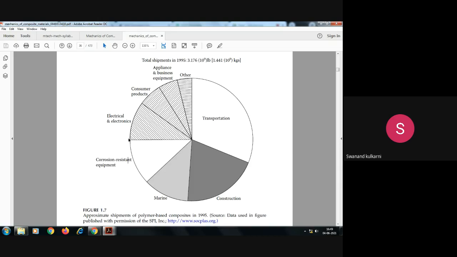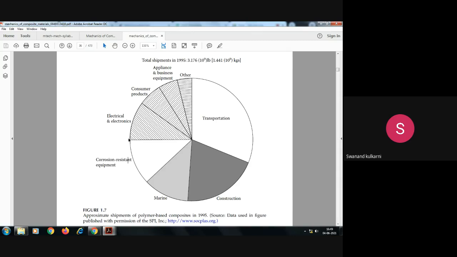Then consumer products. In domestic applications, small consumer products are present. Then appliances and business equipment are also manufactured with composite materials. The greatest requirement for composite materials is in the transportation industries.